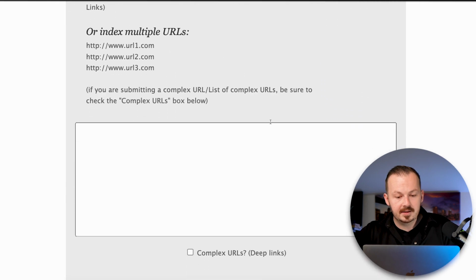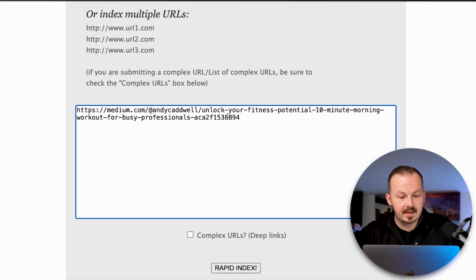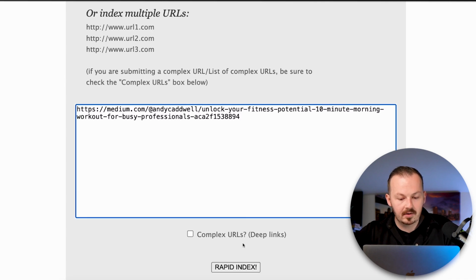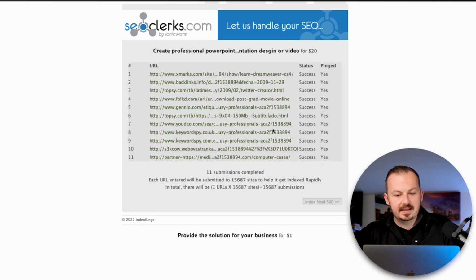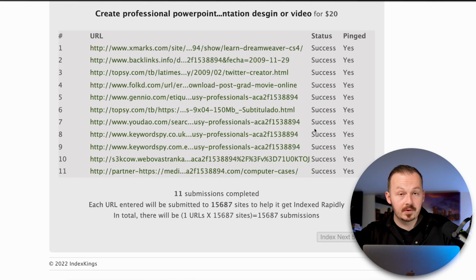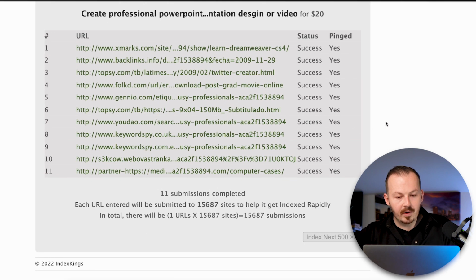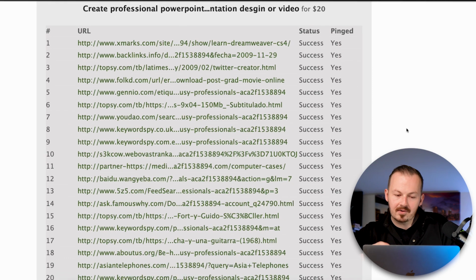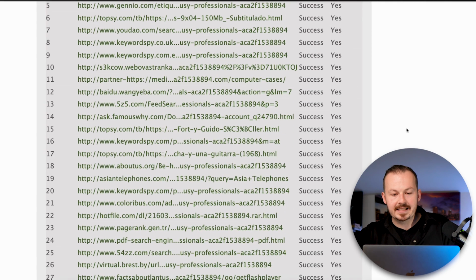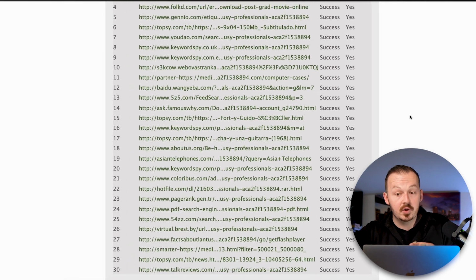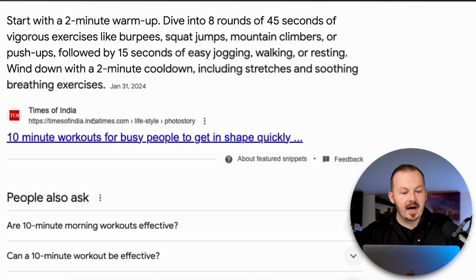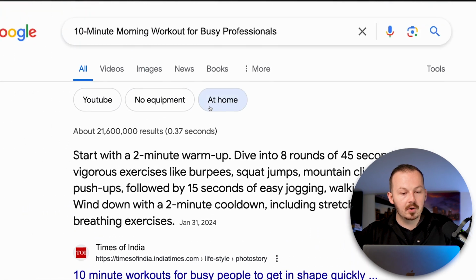And all you have to do here is copy and paste the link to your article in here, and click on Rapid Index. Now you can see this is going to build backlinks to the link you have posted. I'm not going to explain in great detail how this works. All you want to know is that this is going to hugely increase the chance of your article ranking on the first page of Google search.